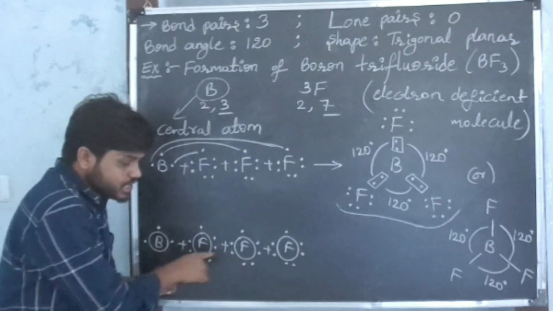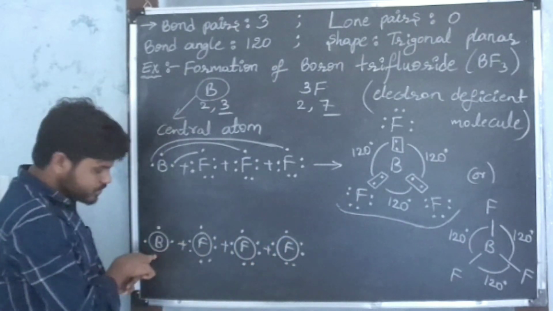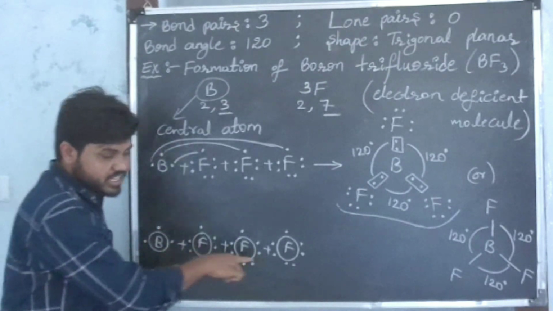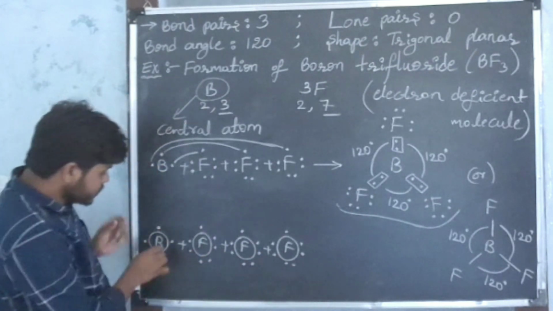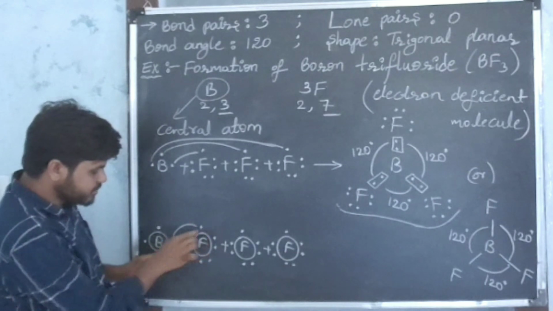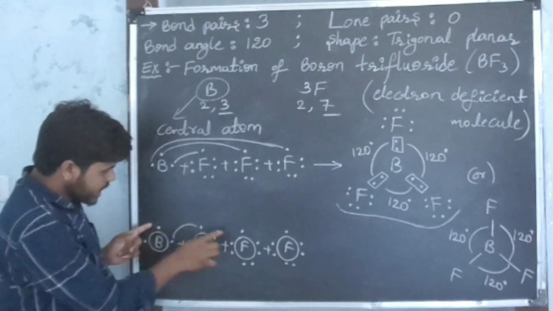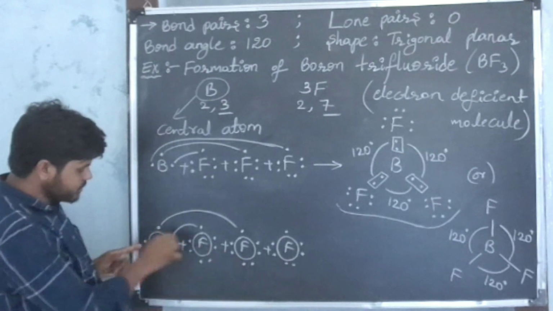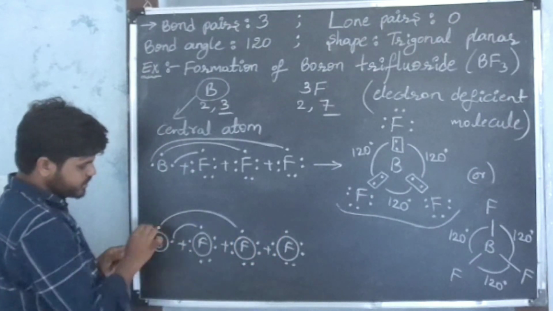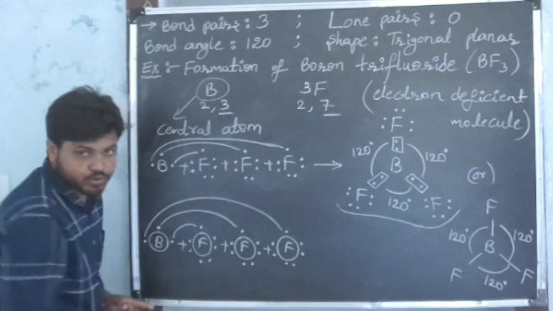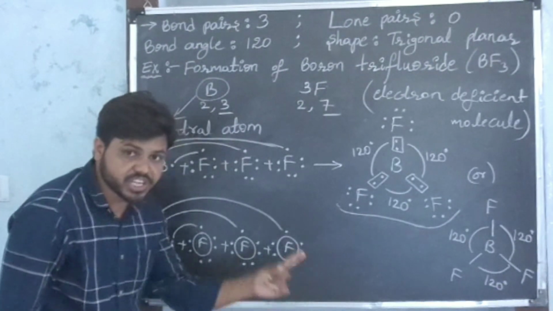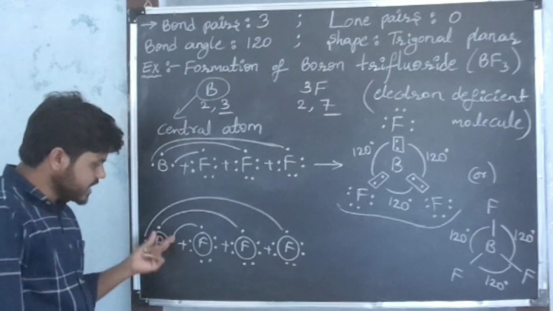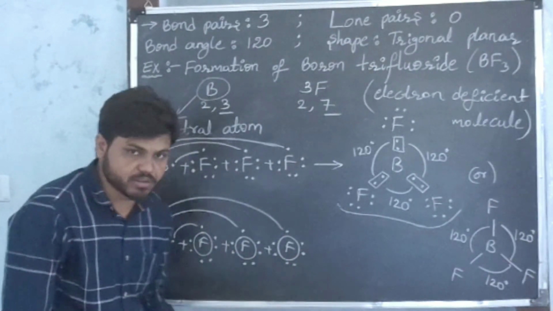See, each fluorine shares 1 electron with boron, and this boron atom shares 3 electrons, one with each fluorine atom, right? So these 2 electrons are shared between boron and fluorine, and these 2 electrons are shared between boron and another fluorine atom, and these 2 electrons are shared between boron and another fluorine atom. Each fluorine atom shares 1 electron with the boron atom, and this boron atom shares 3 electrons with the fluorine atoms, right?